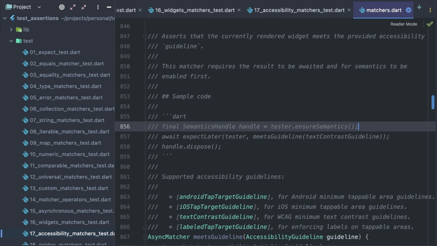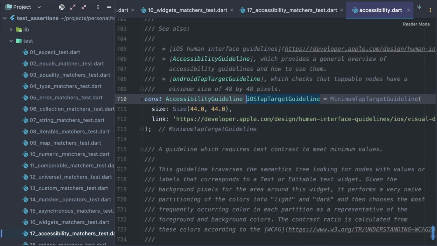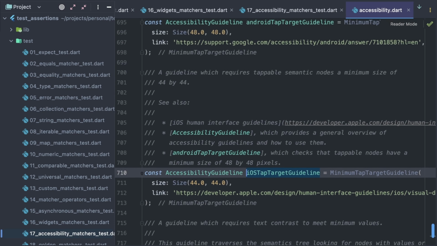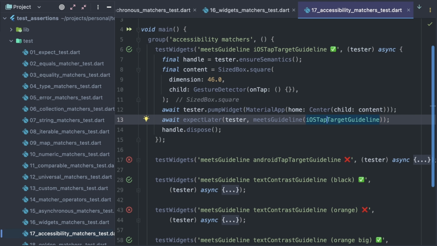Back to our example, here I use iOSTapTargetGuideline. Let's check. A guideline which requires tappable semantics nodes a minimum size of 44 by 44. In our test, we have a GestureDetector inside a 46 by 46 SizedBox, so this test passes.